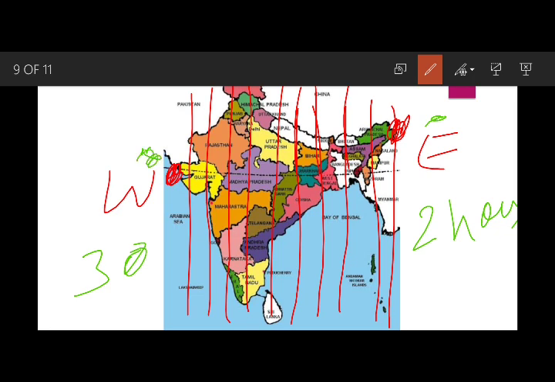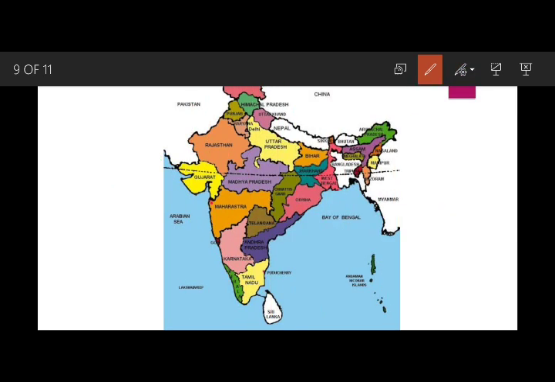That is why. So due to the number of longitudes, time may change, but we cannot follow all the times in a country. That is why every country has to select a particular time which can be followed in the whole country, so that timetables and other things can be managed easily. I think it is clear to you why the standard time is followed, what the standard timing is, what the local timing is, and what the importance of longitude is.